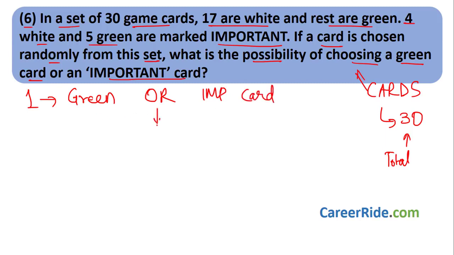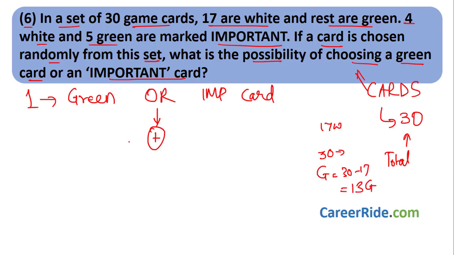What does "or" mean? Plus sign. Now what is the probability of choosing a green card? How many green cards are there in total? There are 17 white, total cards are 30, right? So how many green cards are there? 30 minus 17 equal to 13 green cards.